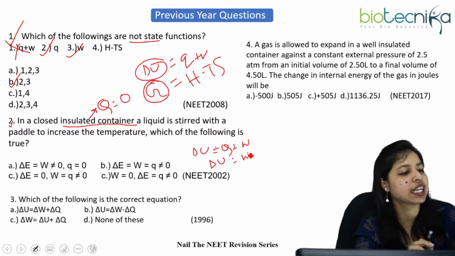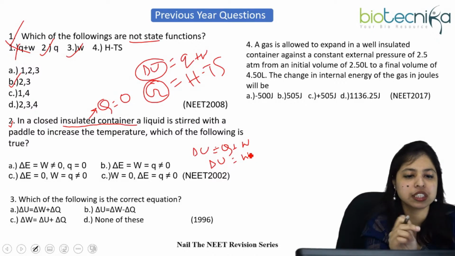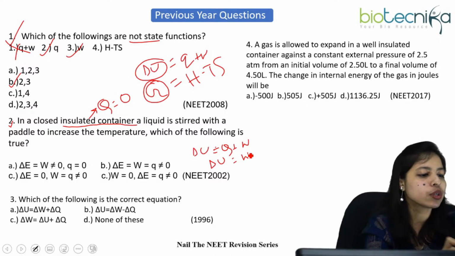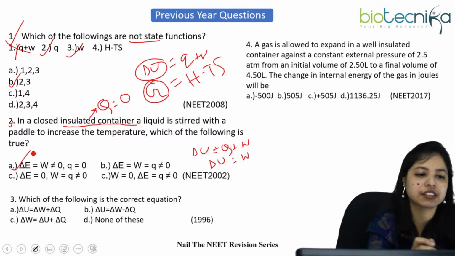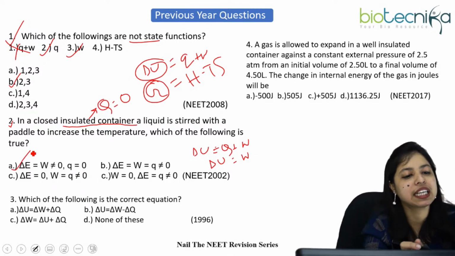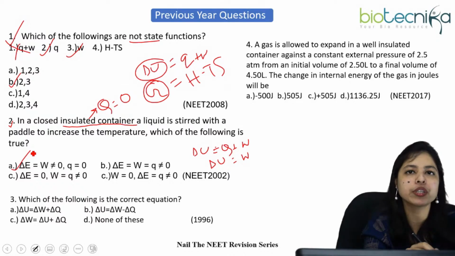In option A, it is delta E. Delta E is nothing but the internal energy change, so U is termed here as E. So delta E is not equal to 0, and Q equals 0. This is option A, so whatever you have said, option A is correct. In option B, delta E equals Q. Delta E means U equals W, and Q is also not equal to 0. That does not hold good.